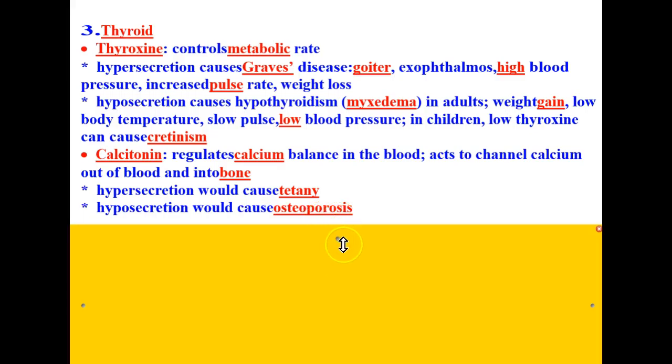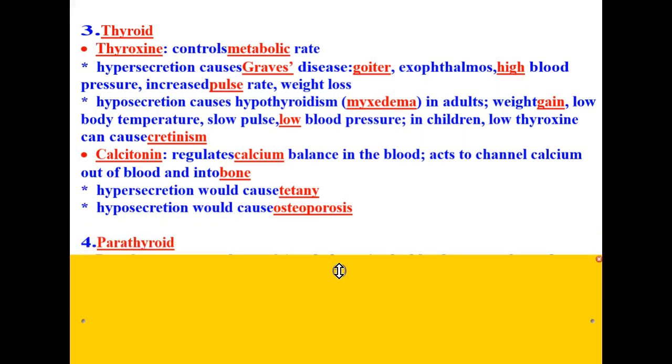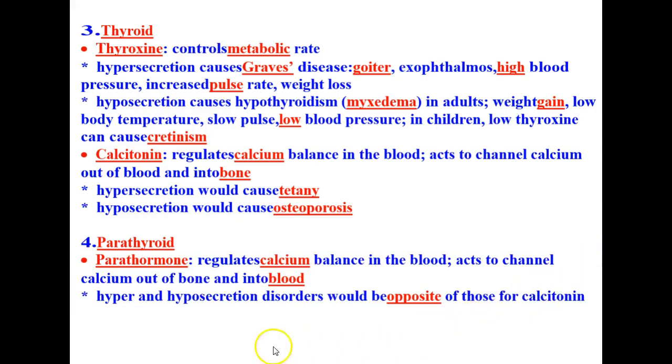The last gland that we're going to take a look at in this lesson is the parathyroid. And only one hormone for this. Parathyroid produces parathormone, and it regulates calcium balance in the blood. It also acts to channel calcium out of the bone and into the blood. So you notice it does the opposite of calcitonin. So hyper and hyposecretion disorders would be opposite of those for calcitonin. Okay? So a hypersecretion would cause osteoporosis, and a hyposecretion would cause tetany.